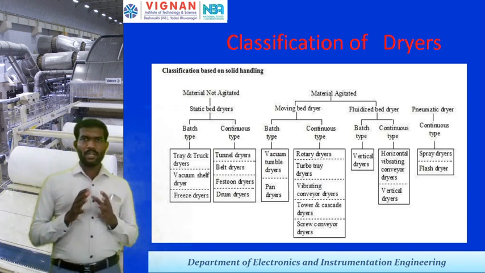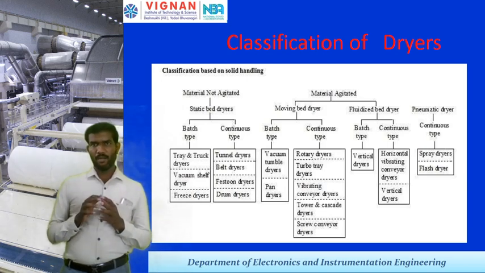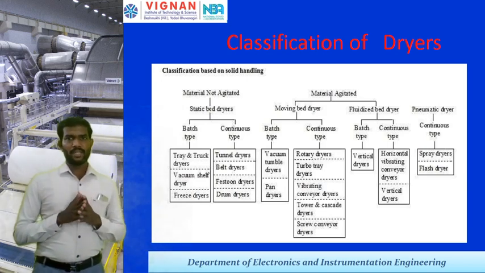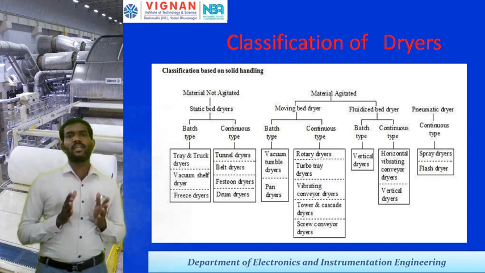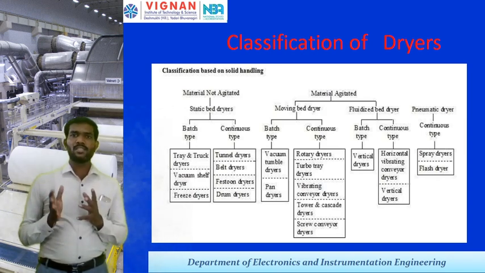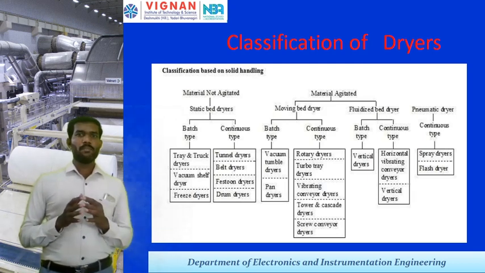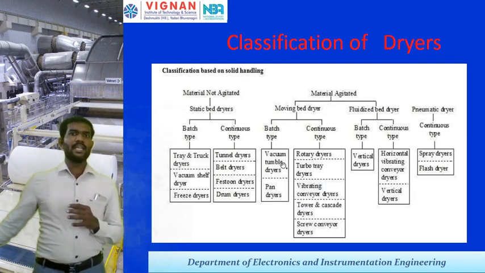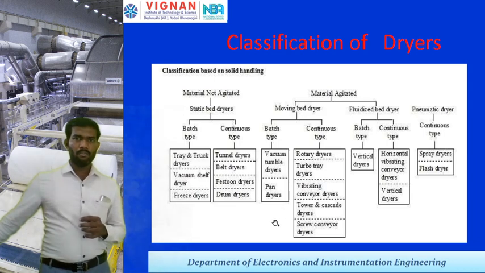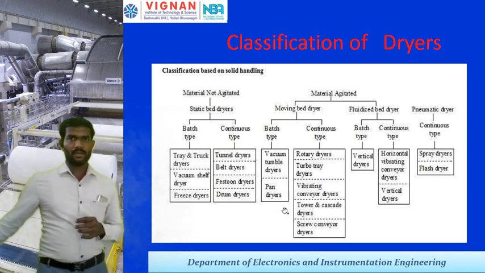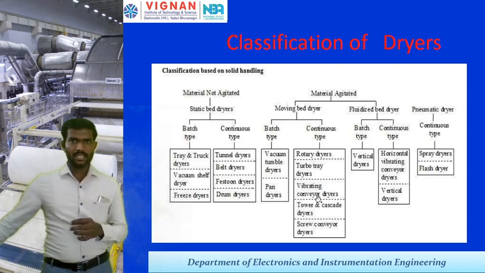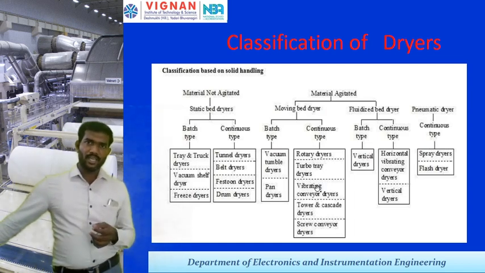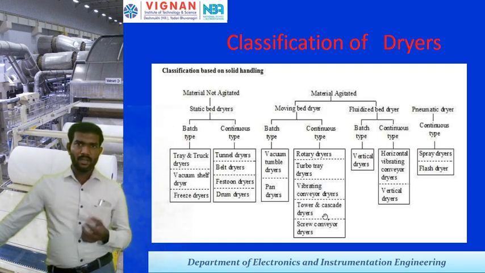Under material agitated, there is the moving bed type and then the fluidized bed type. The moving bed type is also classified into two types: batch type and continuous type. The batch type has two types: vacuum tunnel dryer and fan type dryer. The continuous type dryers are of different types like rotary dryer, turbo dryer, vacuum type dryer, vibrating type dryer, cascade type dryer, and screen and conveyor type dryers.